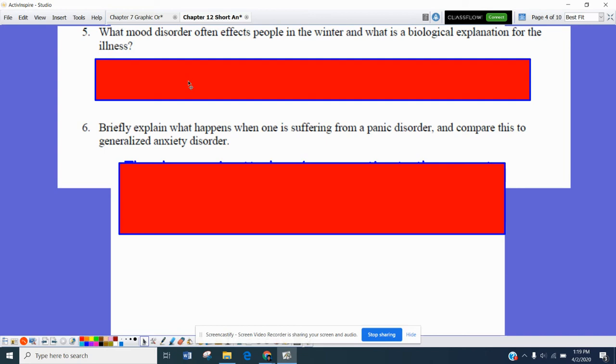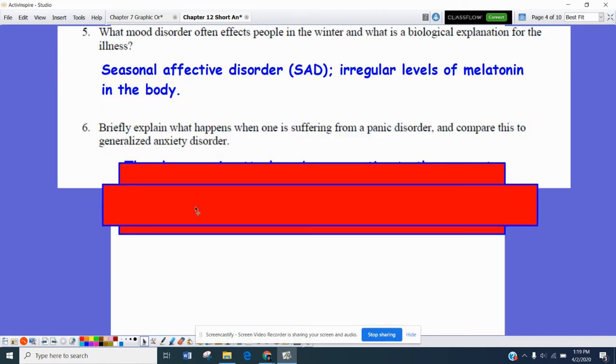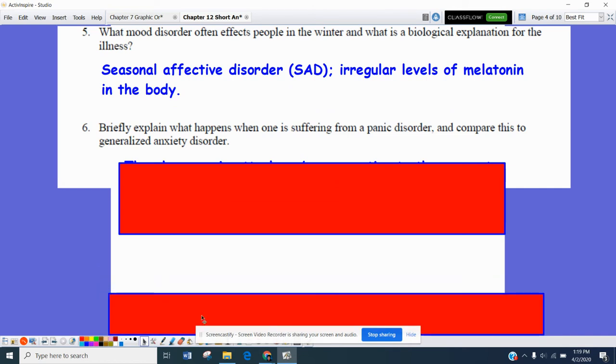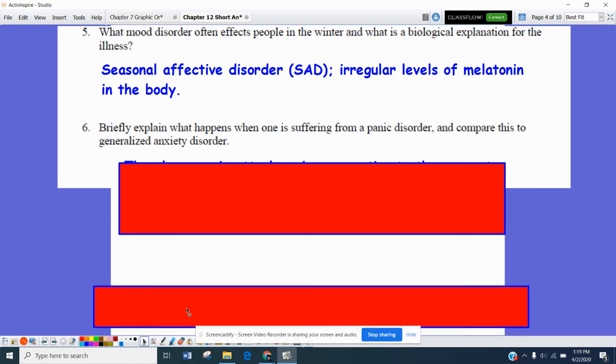And what is the biological explanation for this illness? Well, that would be seasonal affective disorder, or SAD. A lot of it has to do with irregular levels of melatonin in the body. In other words, because of the lack of sunlight, your body isn't producing adequate amounts of melatonin, and hence you feel sad or depressed.